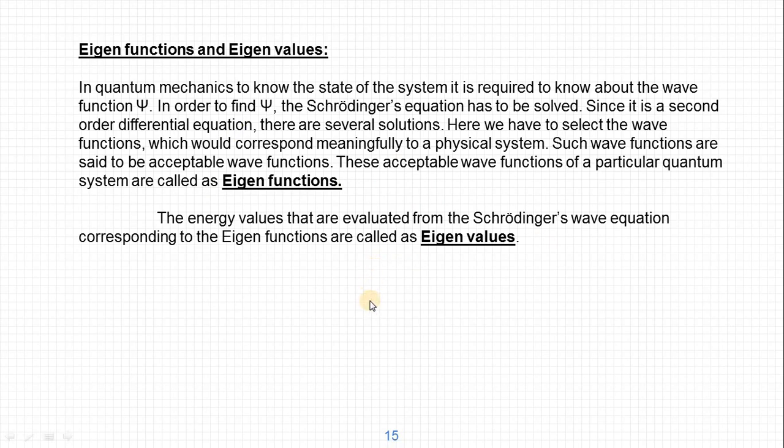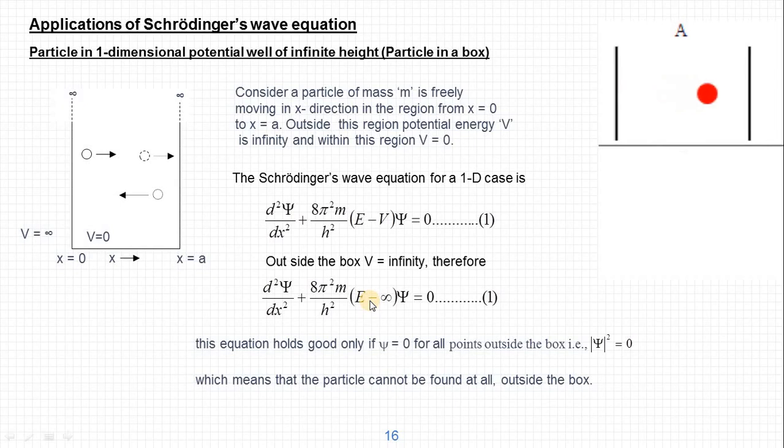Let us see this with an example. Here is an application of the Schrödinger wave equation. With this we are going to study a particle in a one-dimensional potential well of infinite height, or simply known as a particle in a box. Here you can see this image. A particle is moving between two boundaries, between these two ends. This may be treated as a particle in a box or a particle in a one-dimensional potential well.